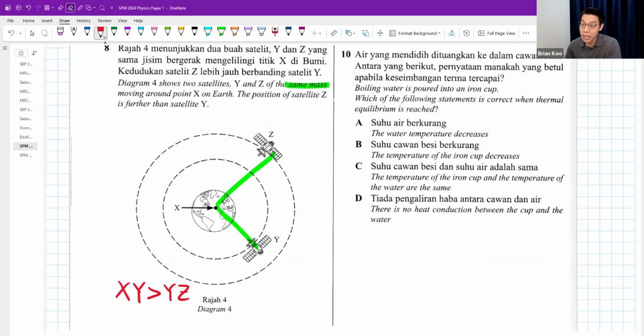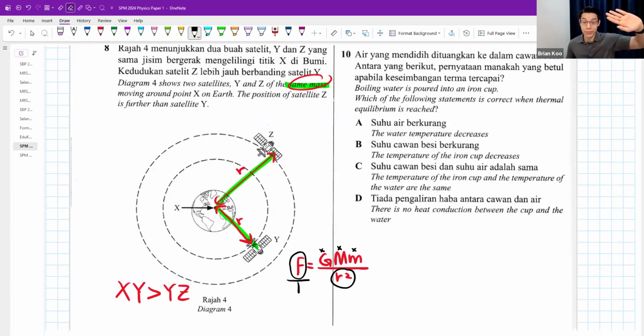Why? Because if you are closer to the Earth, you are being pulled with more gravitational force. Make sense? So we are looking at just the distance actually, because the mass is the same. If we pull out the gravitational force formula, which you can find in your formula sheet, G is a gravitational constant, mass of Earth is constant, and mass of satellite is also the same. So the only thing changing here is between these two.